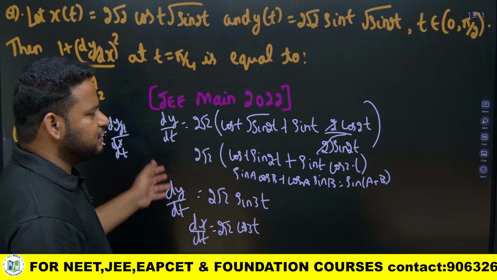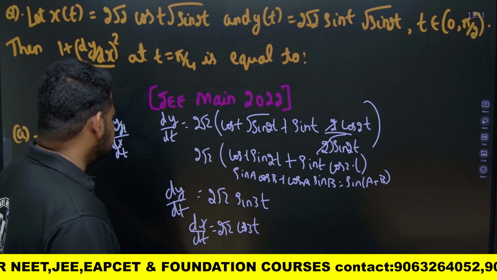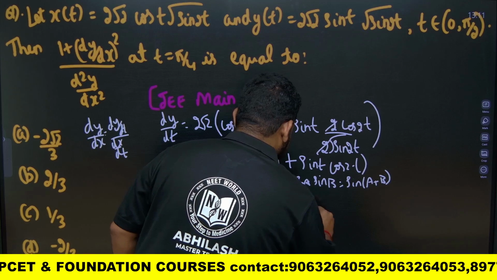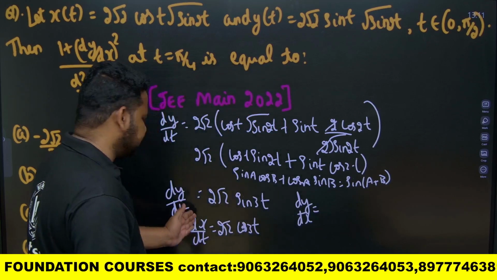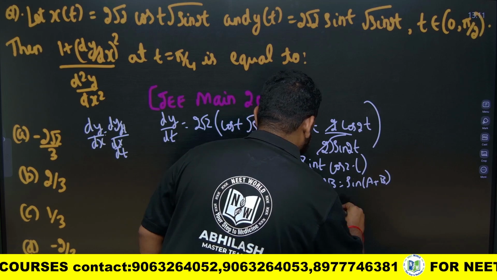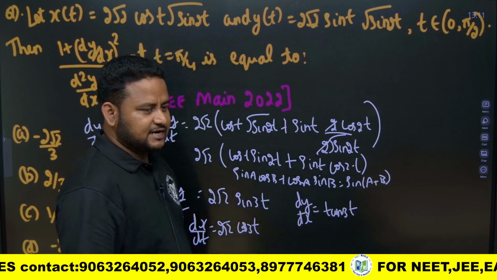Now what happens to dy by dx? dy by dx is equal to dy by dt divided by dx by dt, that is, 2 root 2 cancels. I will get it as tan 3t.